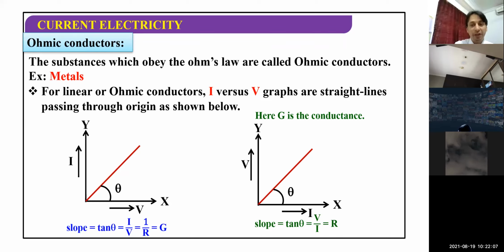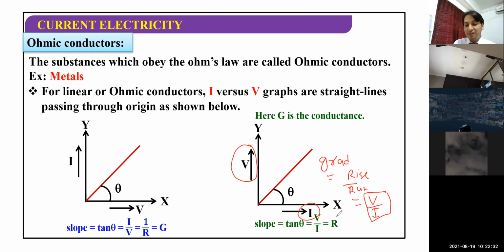This may happen. The examiner can give questions in this way. If you find questions where voltage is taken along the y-axis and current along the x-axis, find the gradient of this graph. Finding the gradient is very simple, again rise over run. Along the rise, the y-axis, we have the voltage now. Along the x-axis I have current, so it is V upon I. V upon I is the resistance. It is written here: slope V upon I is equal to R. So in this case, gradient is directly proportional to resistance.